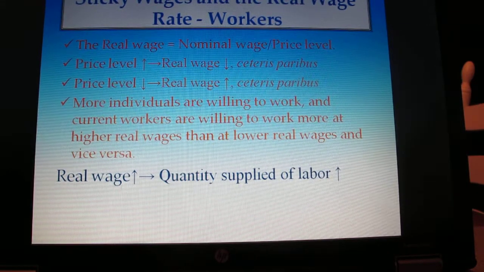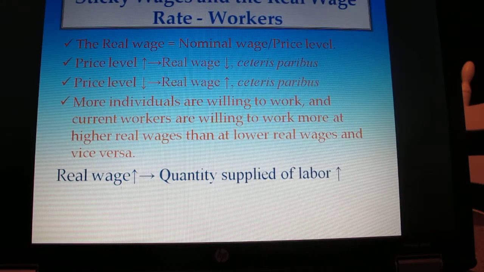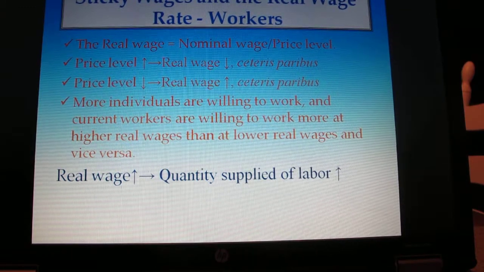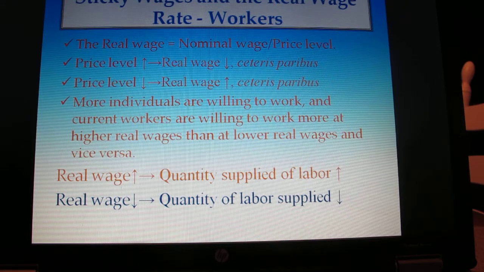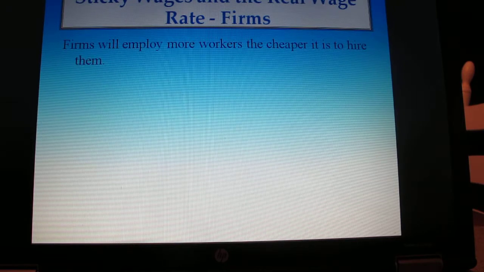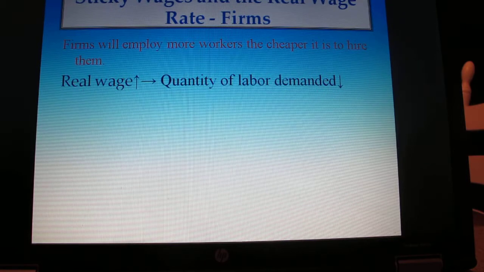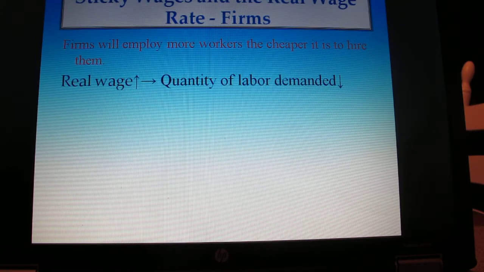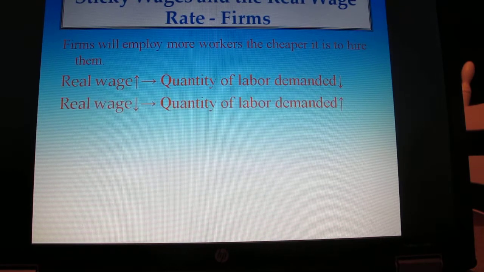Therefore, as the real wage increases, quantity supplied of labor increases. In other words, real wage increases, more people want to work. And as the real wage decreases, quantity supplied of labor decreases. Firms will employ more workers the cheaper it is to hire them. So as the real wage increases, the quantity of labor demanded, how much the employers want, goes down. And as the real wage decreases, the quantity of labor demanded increases.